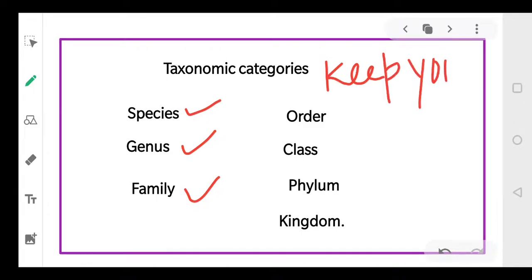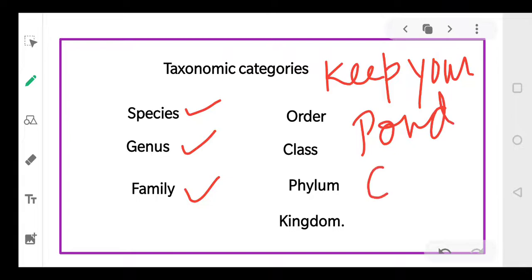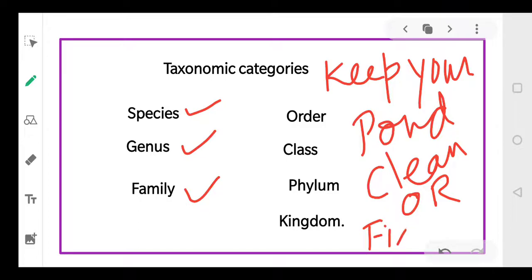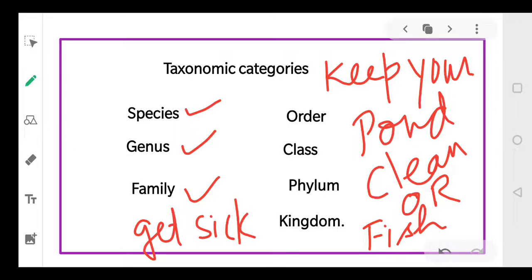Keep your pond clean or fish get sick, right? This is your line. I hope you remember it, because I love this line and it is very easy to learn. So you've learned all the taxonomic categories in just a single line. Keep your pond clean or fish get sick.